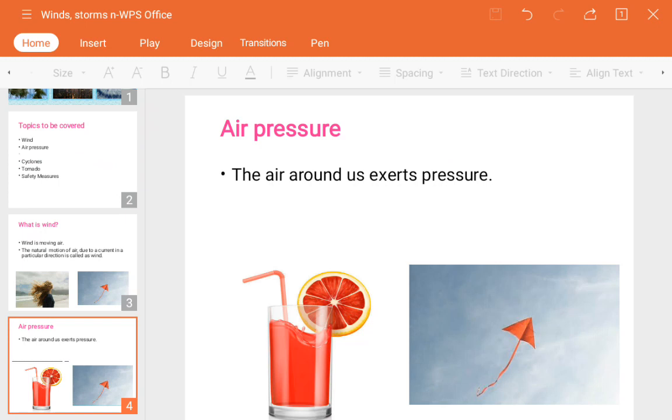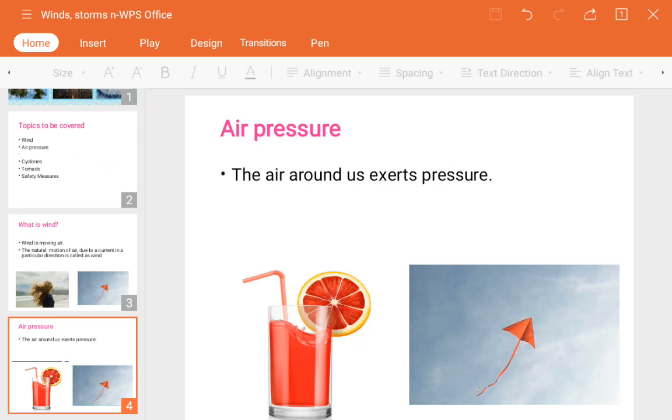Now, sometimes you feel while running on a road, when the wind is at high speed, that someone is pushing you, that the wind is pushing you to run forward. So these are some kinds of examples of wind blowing, or the air exerting a pressure. Some examples are given here, like a flying kite, and the straw which is present in the juice.